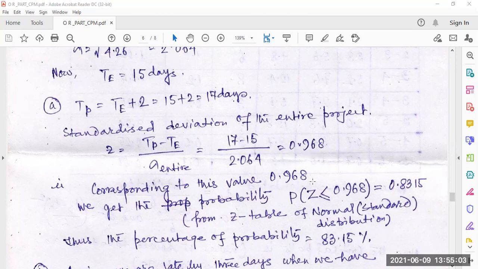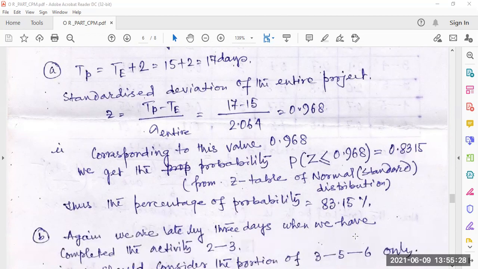Corresponding to this value, we get the probability P of z less than or equal to this. From the z table for the standard normal distribution, we can convert it into a percentage. The probability is 83.15%.